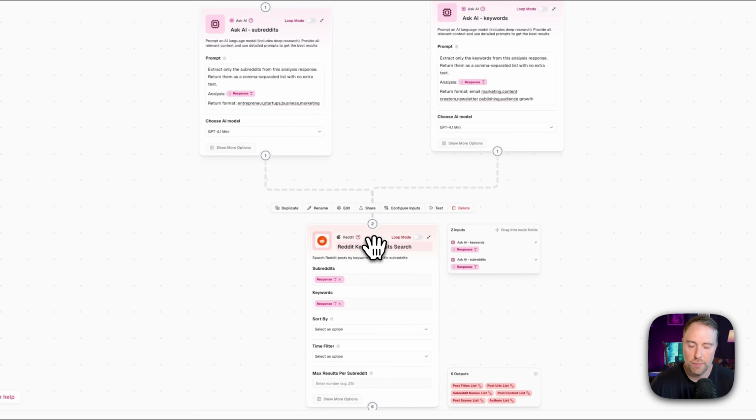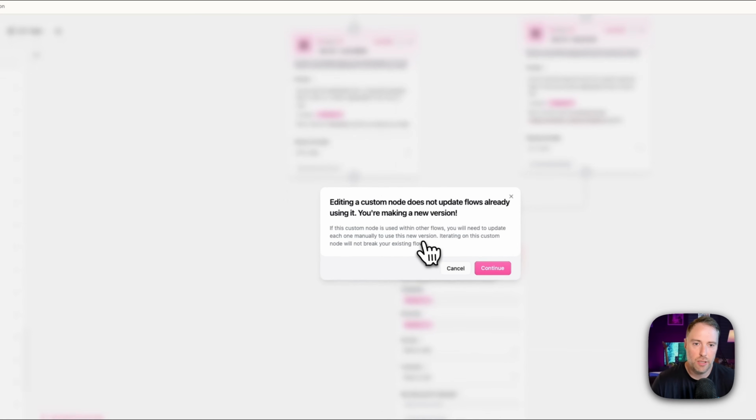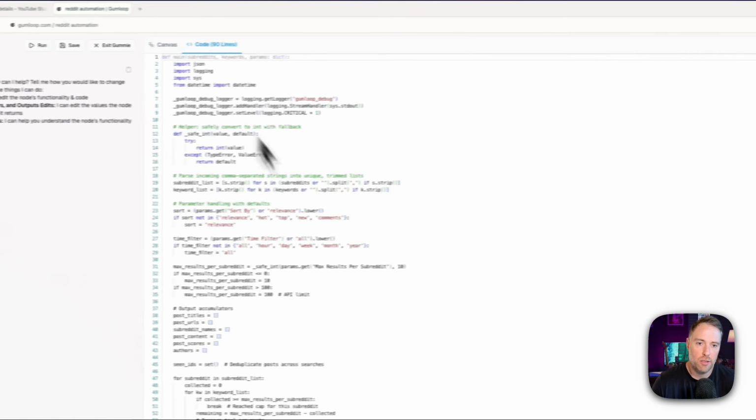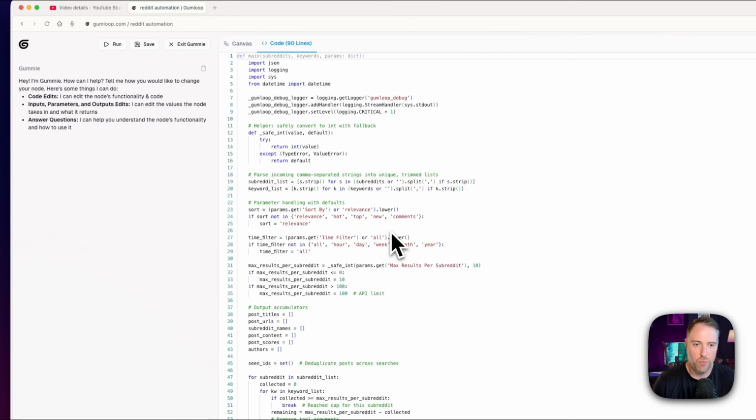Now, I want to show you something. Again, we used Gummy, which is their agent, which I'm going to show you at the end of this video to generate the code for this MCP server. We just prompted it, but if you click into edit here, we can click continue. We can see here that there's actually code. There's 90 lines of code. This was completely written by AI. It's Python code. I don't even fully understand it, but if you paste this code into ChatGPT, or you can ask Gummy to explain it, it'll give you an explanation of the code. All that matters is it really works.